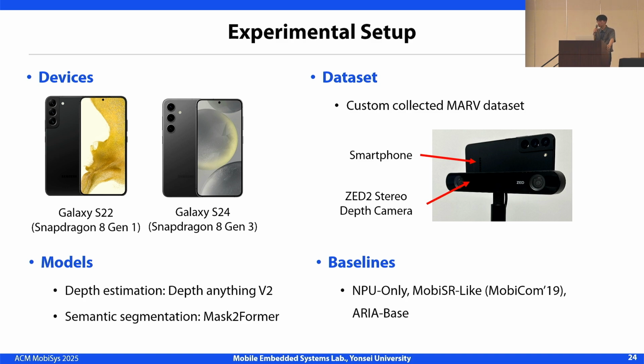So we evaluated ARIA on two devices, Galaxy S22 and Galaxy S24, powered by Snapdragon 8 Gen 1 and 8 Gen 3 respectively. For datasets, we used a custom collected dataset, pairing smartphone inputs with ground truth depth data from a ZED 2 stereo depth camera. Our experiments targeted two tasks, depth estimation and semantic segmentation. We compare ARIA against strong baselines including NPU only, MobiSys-alike, and ARIA base. We'll explain each of the baselines right after.